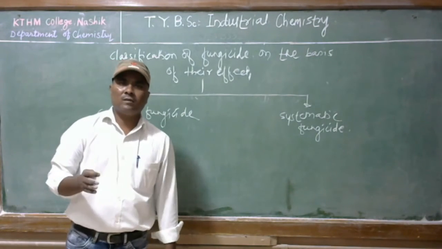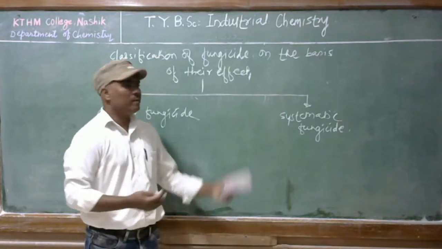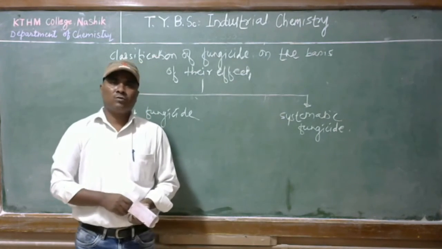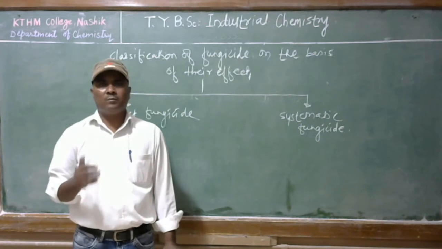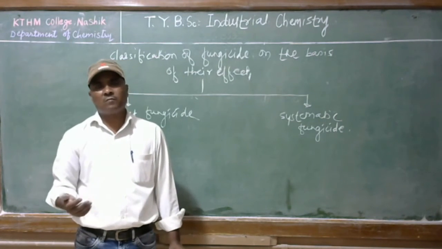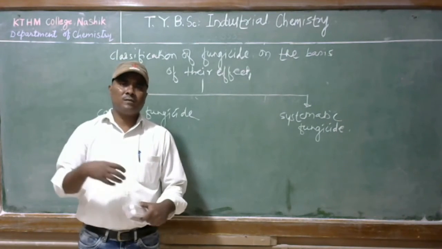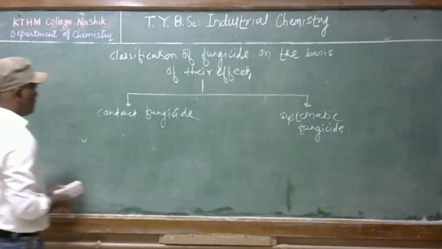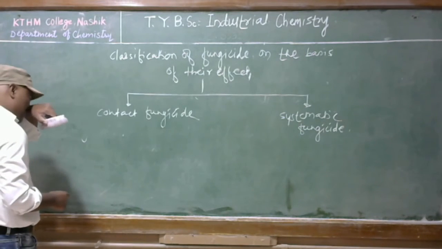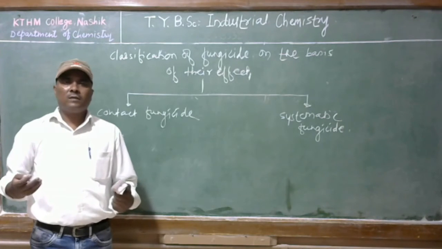We have discussed what a contact pesticide and a systematic pesticide are. Students, keep in mind that contact pesticides, whether herbicide, insecticide or fungicide, are not taken up into tissue.